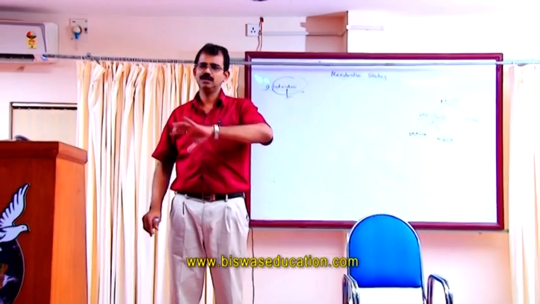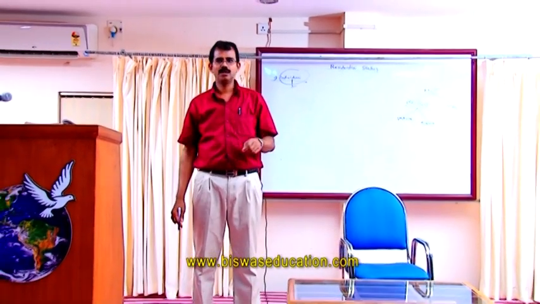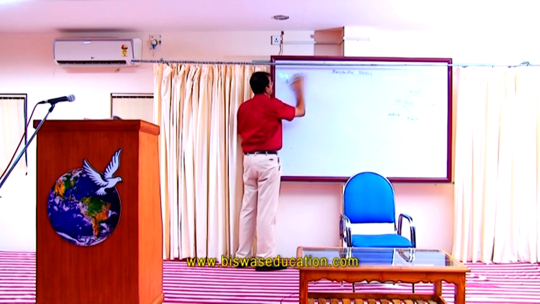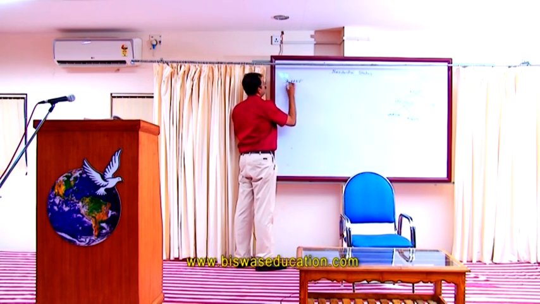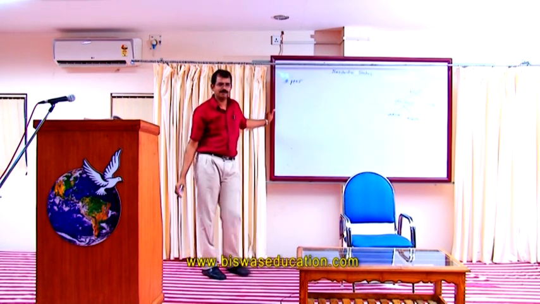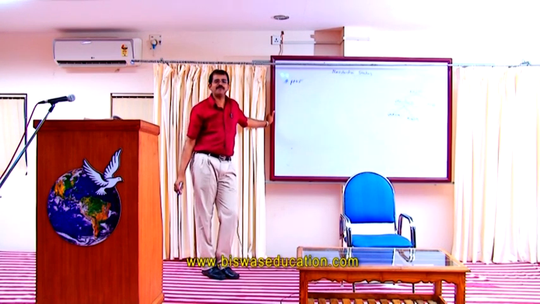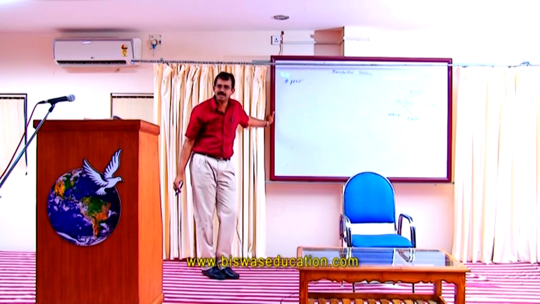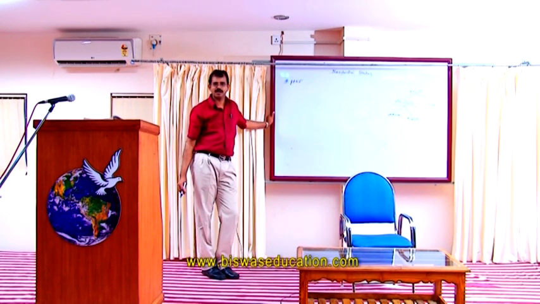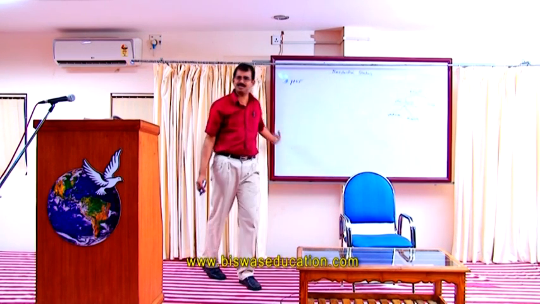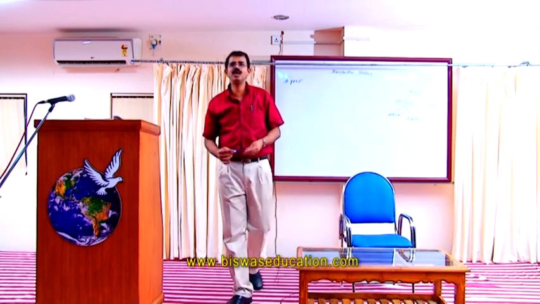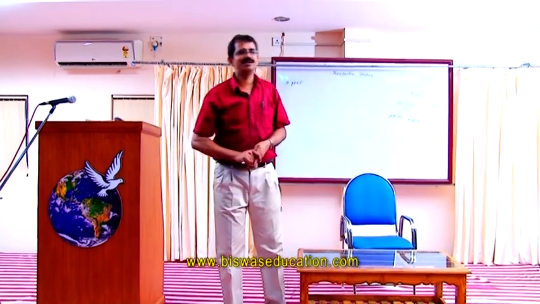We have already dealt with all the aspects of individual. Now we are going for the resident status of HUF, Hindu undivided family. In the case of a Hindu undivided family, it is treated as a resident if the control and management is wholly or partly in India.